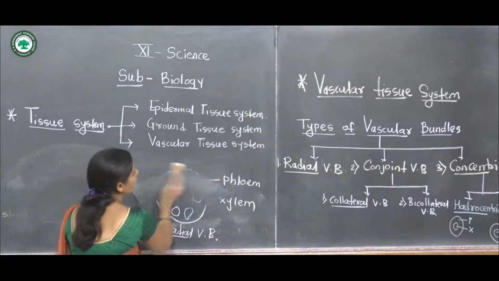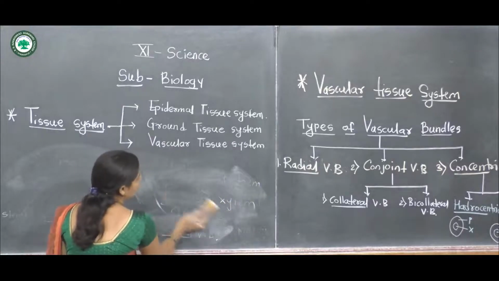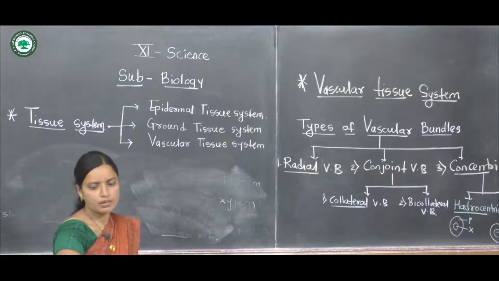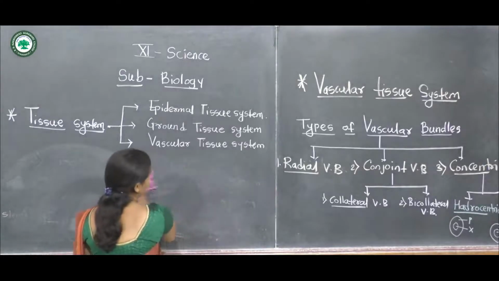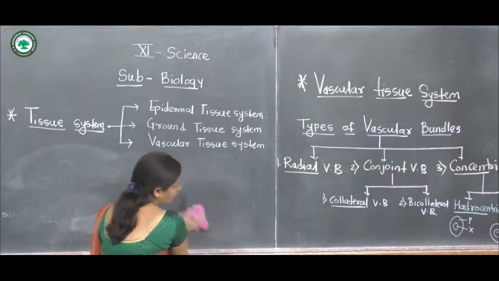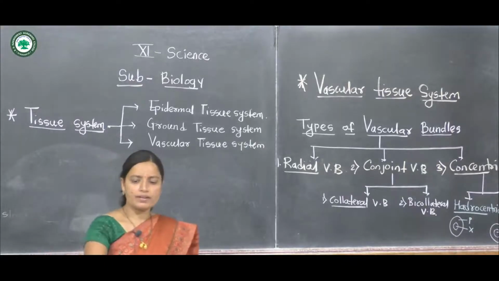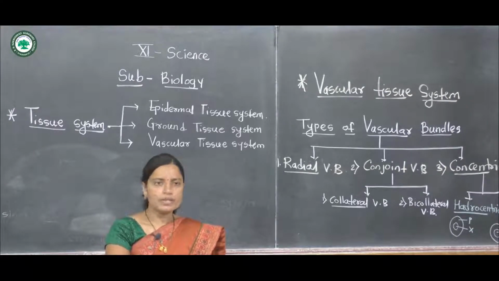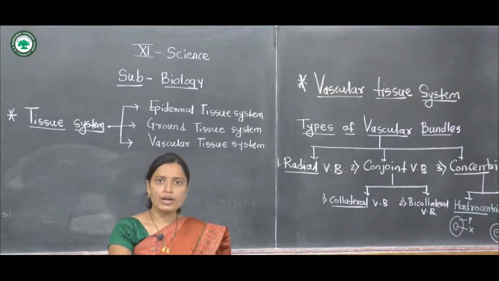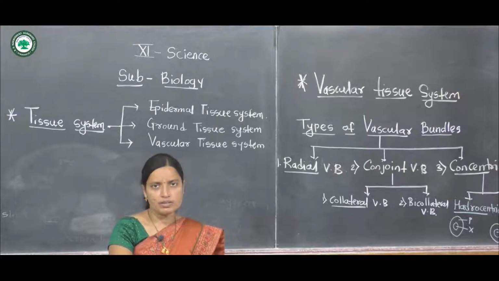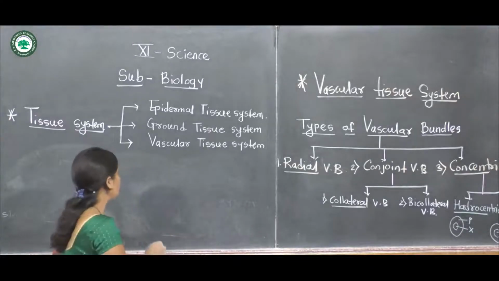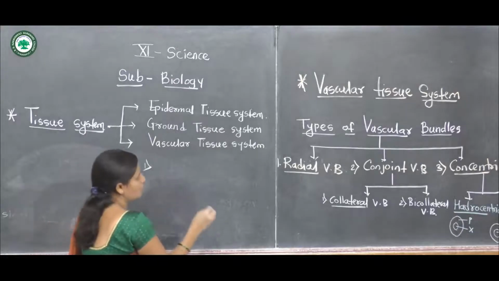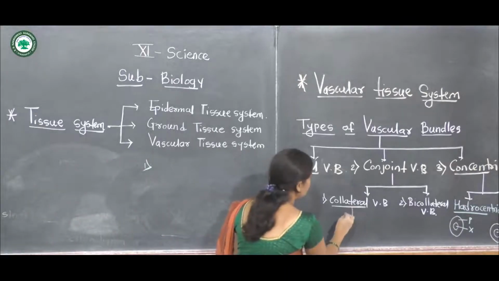In the collateral system, there are two types: conjoint collateral open type and conjoint collateral closed type vascular bundles.